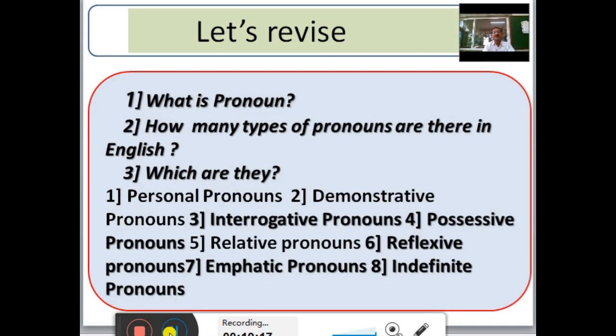Let us revise what we have learnt in this lesson. First, what is a pronoun? Then how many types of pronouns are there in English? Which are they? Personal pronouns, demonstrative pronouns, interrogative pronouns, possessive pronouns, relative pronouns, reflexive pronouns, emphatic pronouns, and indefinite pronouns.